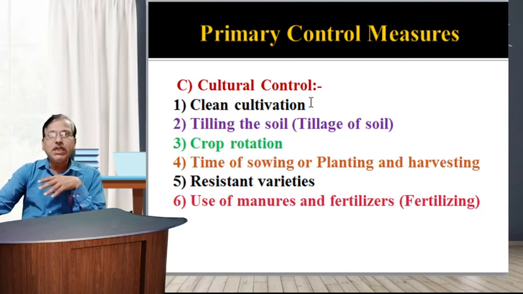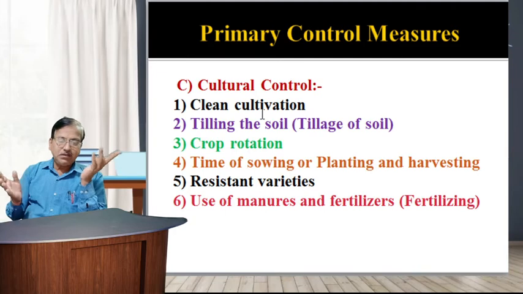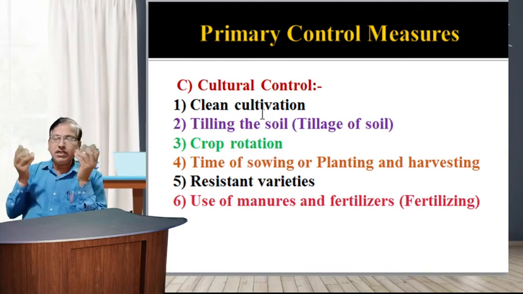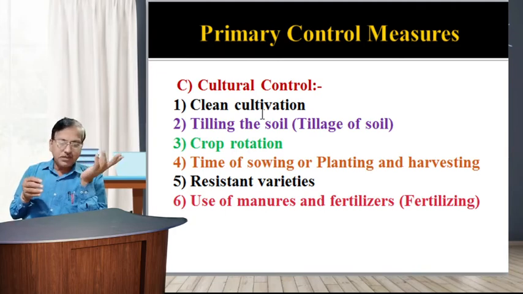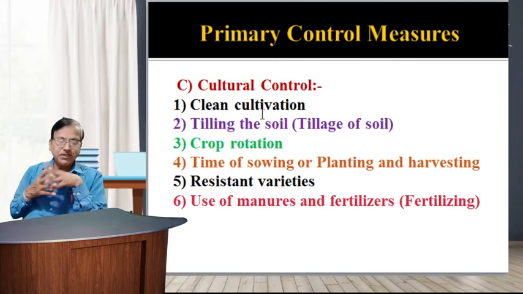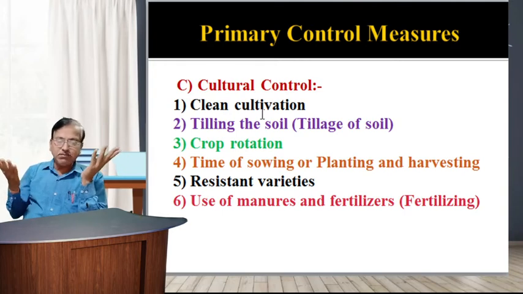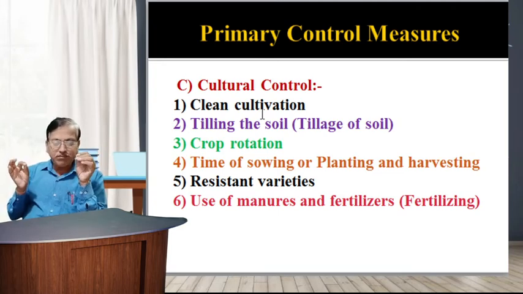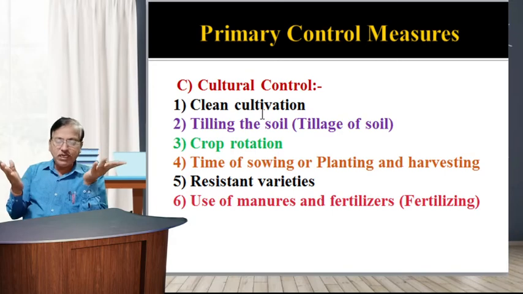First is clean cultivation, a simple farm practice used by regular farmers in rural areas. Clean cultivation means removal of weeds, plant residues, and other materials from the fields and growing only healthy crops.